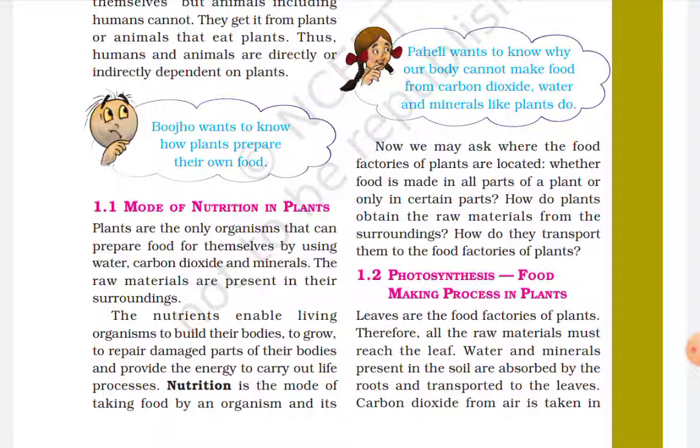Mode of nutrition in plants. Plants are the only organisms that can prepare food for themselves by using water, carbon dioxide and minerals. The raw materials are present in their surroundings.